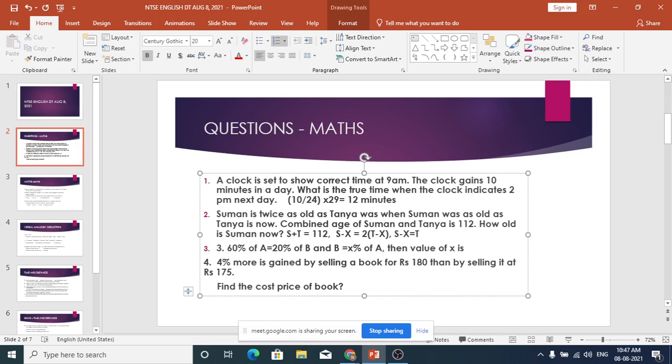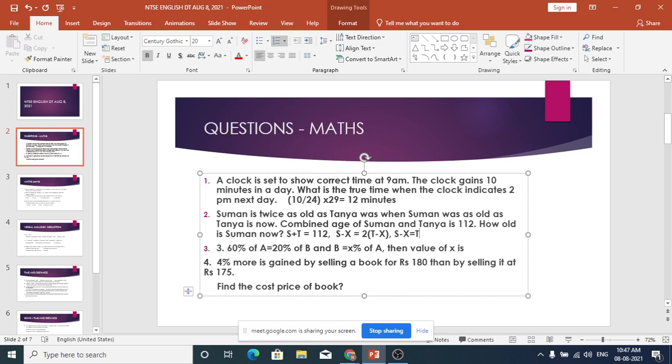Is the third equation that I have made correct? I repeat, Suman is twice as old as Tanya was when Suman was as old as Tanya is now. The combined age of Suman and Tanya is 112. How old is Suman now? Now Suman's age I am keeping as S, Tanya's age I am keeping as T. So S plus T is equal to 112. There is no dispute in that.